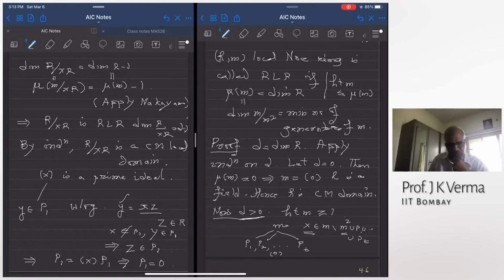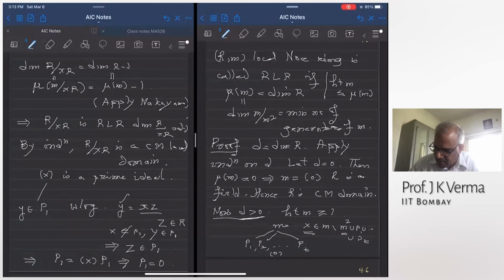This is often used many times to prove rings are integral domains, that you somehow show that there is a height 1 principal ideal, which is a prime ideal. Then the ring will be forced to be a domain. This is the argument. Okay. So R is an integral domain now.